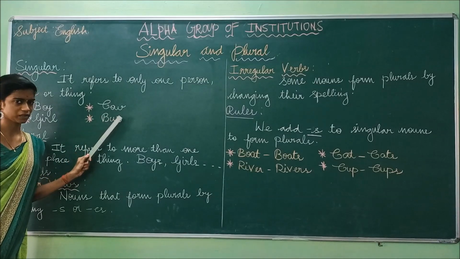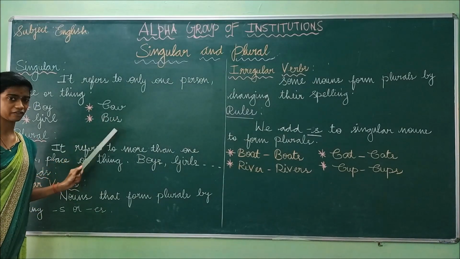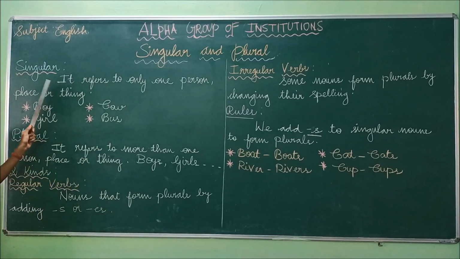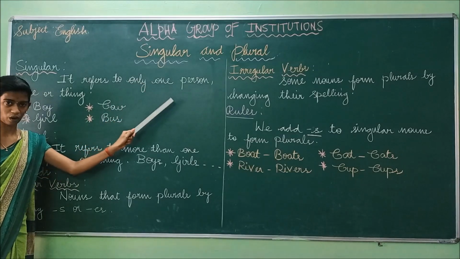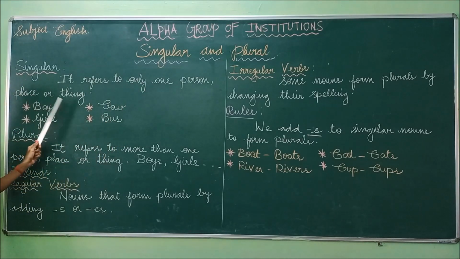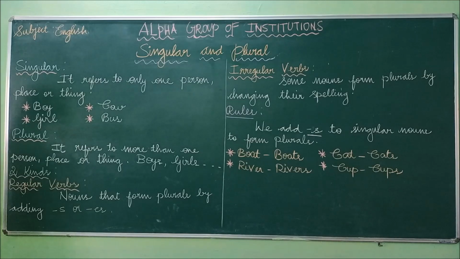Cow. So cow is a domestic animal. So it refers to only one animal. Bus. Here it refers to only one thing. So singular is nothing but it refers to only one person, place or thing. Okay. Examples are boy, girl, cow, bus. Have you understood what is meant by singular?